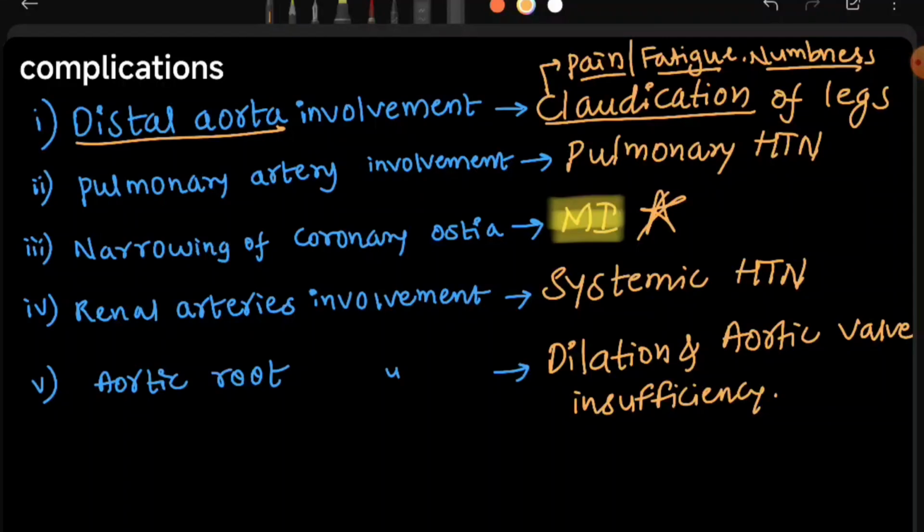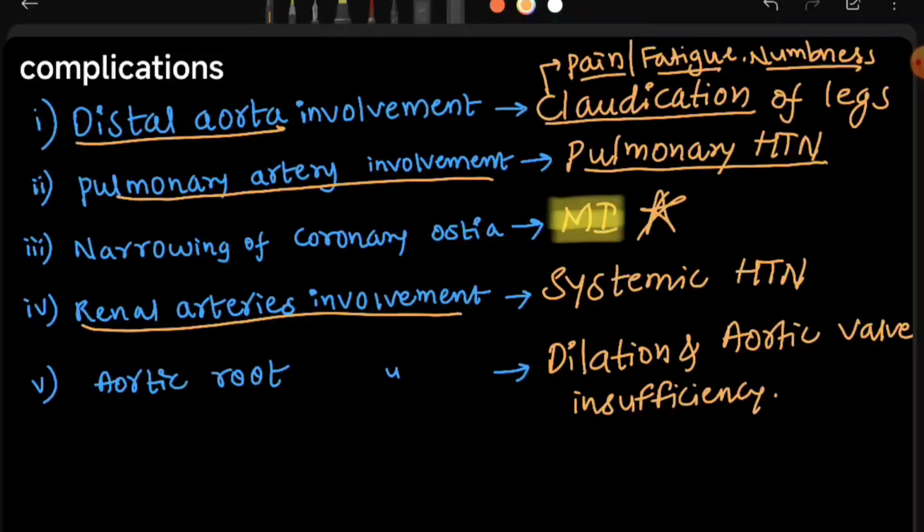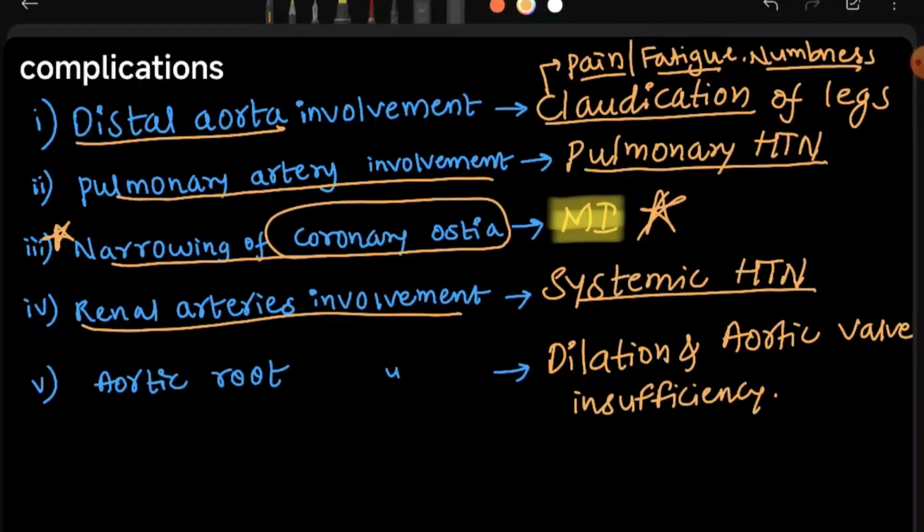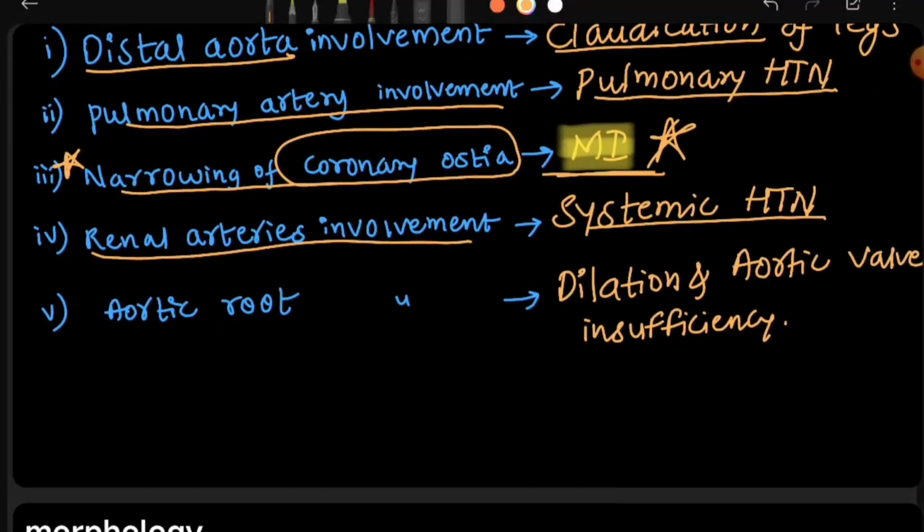If there is pulmonary artery involvement, there will be pulmonary hypertension. If there is renal artery involvement, there will be systemic hypertension. And the most important one, if there is narrowing of coronary ostia, there will be myocardial infarction, which is a severe case. When there is aortic root involvement, there will be dilation and aortic valve insufficiency.